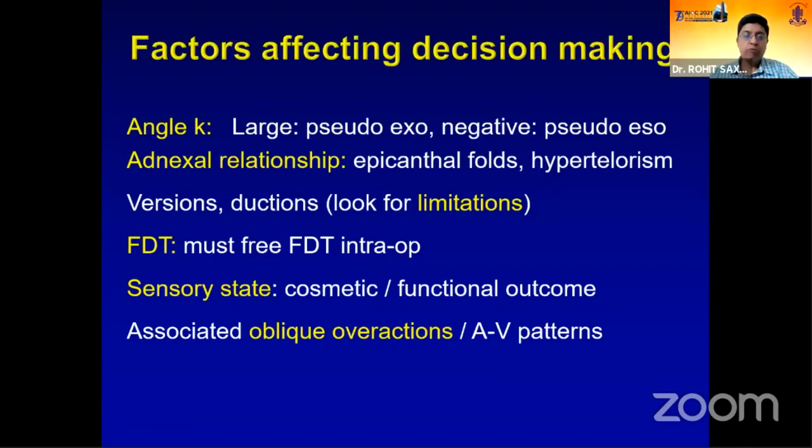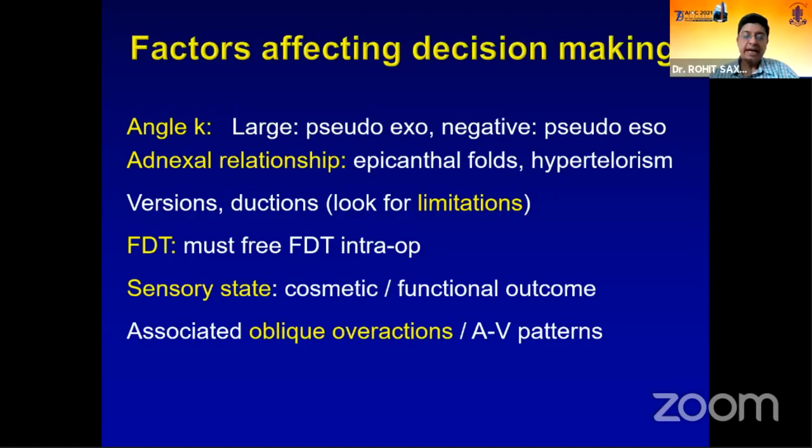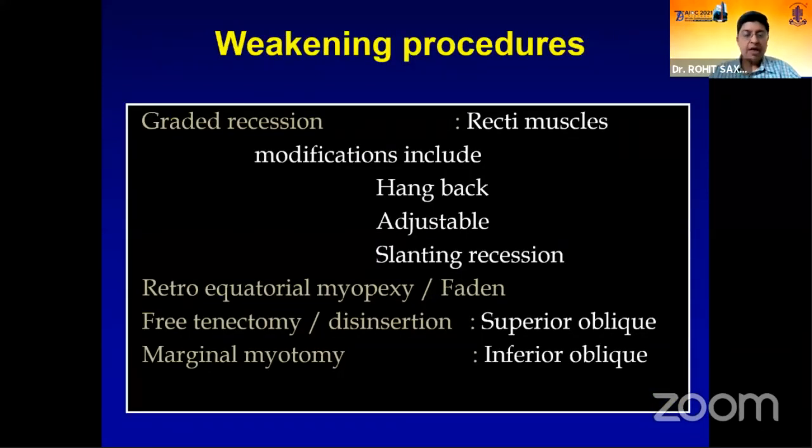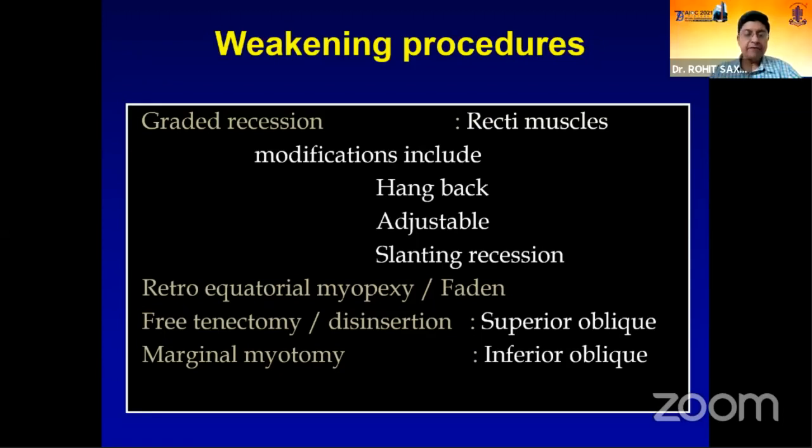Look at the eye movements, both versions and ductions, and look for limitations because they need to be managed before you intervene. So FDT has to be done both pre- and intra-op. And finally, what is the sensory state you're looking at? It's cosmetic, functional, you want to overcorrect, and manage oblique overactions. Graded weakening procedures of the recti are recessions with their various modifications like hang-back, adjustable, slanting recessions. Other than that, for recti, there is not too much of an option.